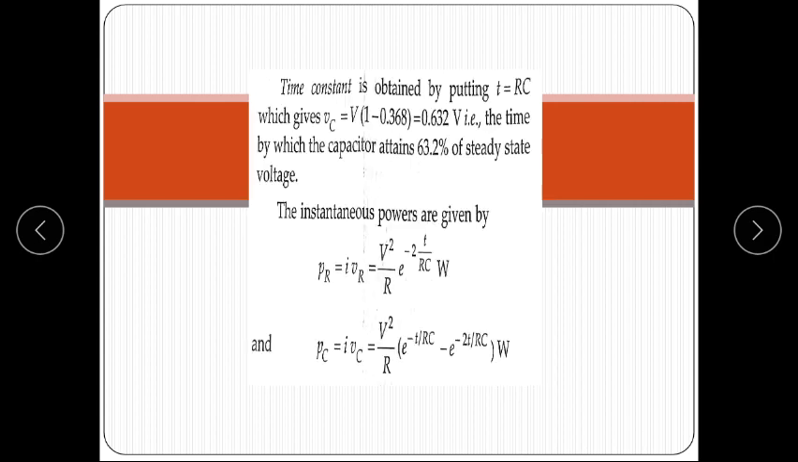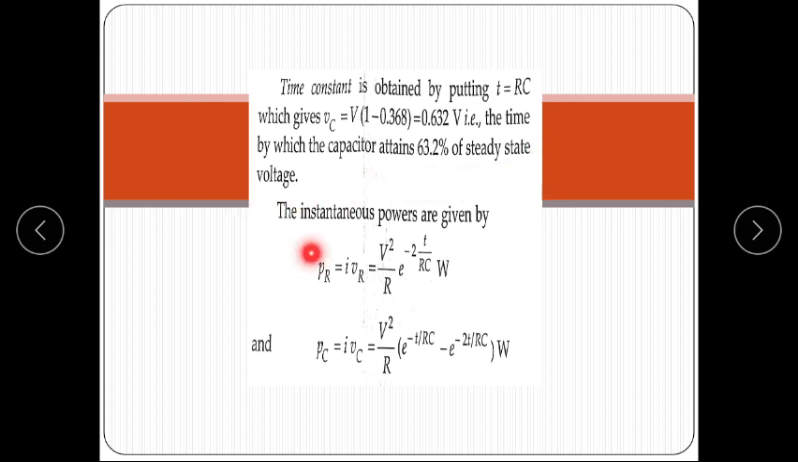Similarly, the time constant T is equal to RC. When we put the value of the time constant in the given equation, then the Vc value is equal to V times 1 minus e to the power minus 1, that is 1 minus 0.368, so its value is 0.632 V. It means the time constant is the value of time during which a capacitor gets charged up to 63.2% of its final value.